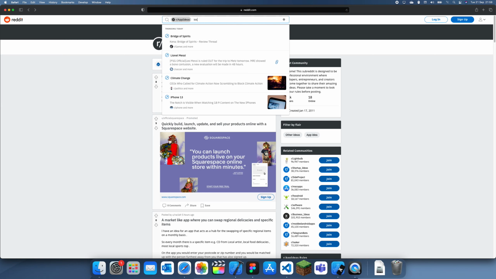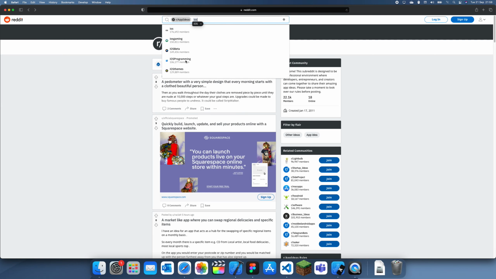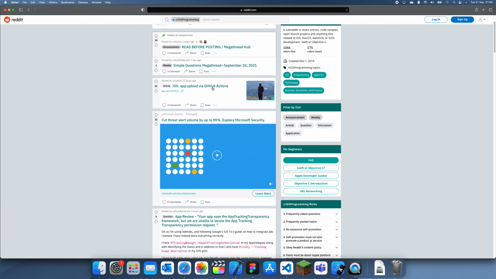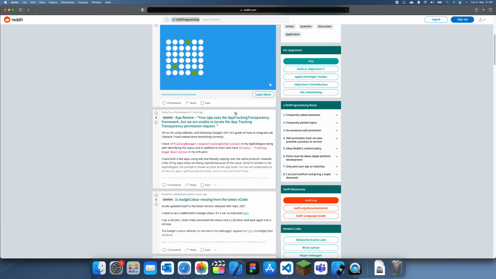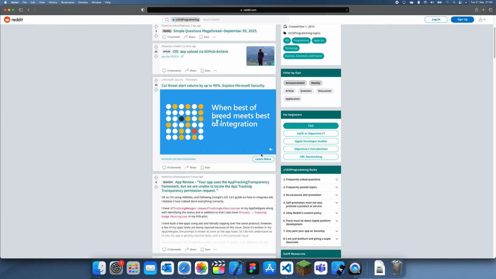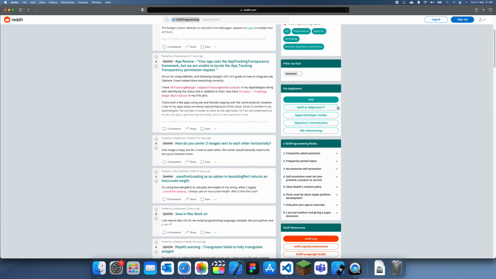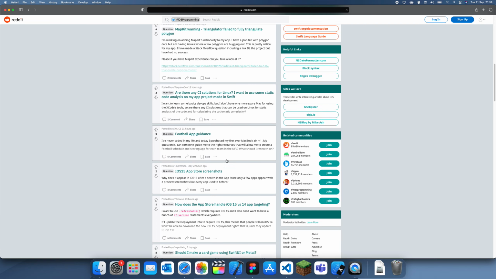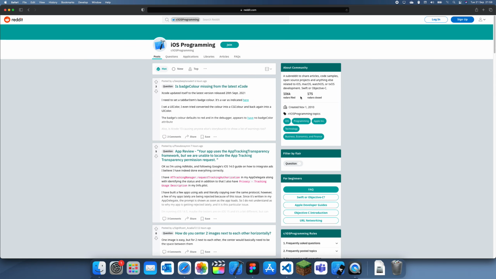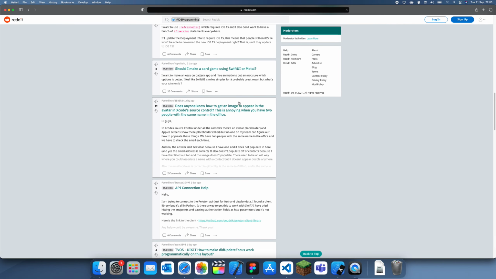Now there's also one called iOS programming, this one, and here is where I think they show some new patches, some problems, and I think you can also ask some questions. So if I go to the questions flair, then you can just see all the questions here. And yeah, if you're ever stuck, you can go here. The only problem with this is that since there's so many users inside of this, if you have one question, it's quite hard for it to be recognized. But if it's a valid question and lots of people have been wondering the same thing, then it will get recognized and usually get an answer.